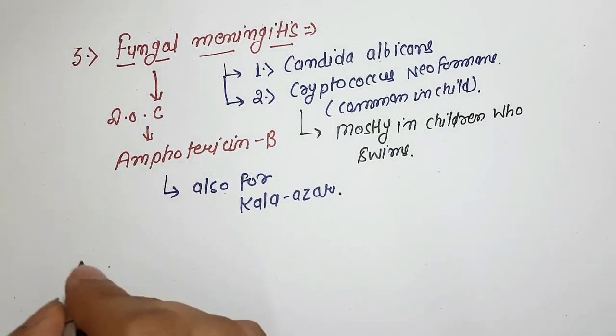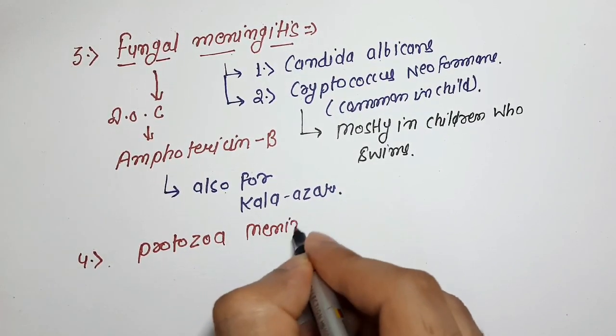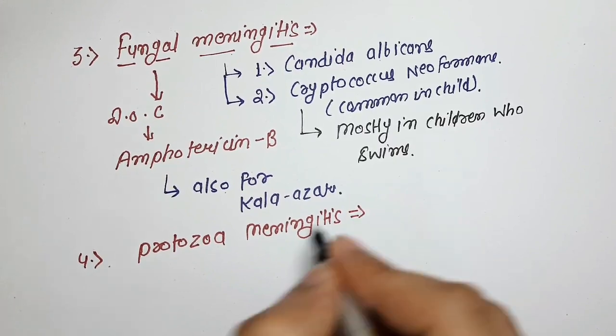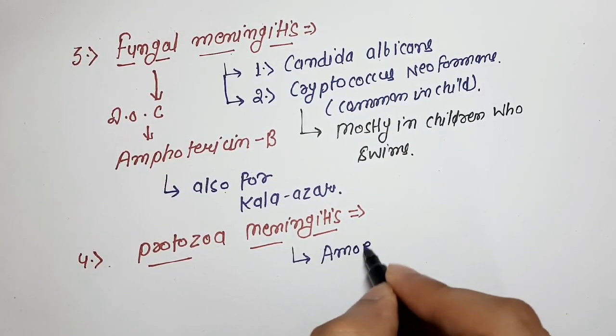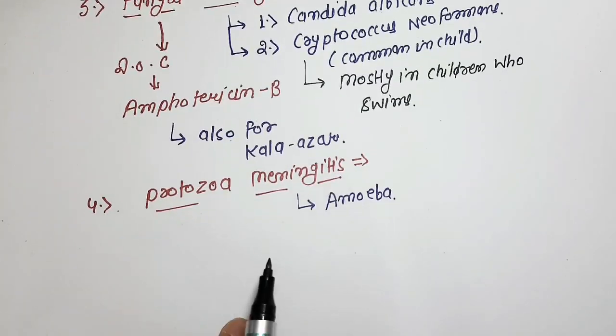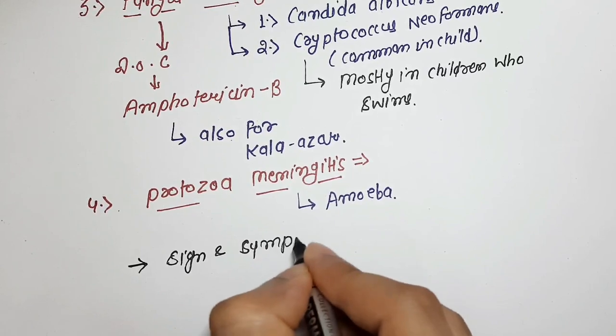Number 4 is protozoa meningitis, which is commonly caused by amoeba. So there are 4 types of meningitis: bacterial, viral, fungal, and protozoa meningitis, according to their causative organism.